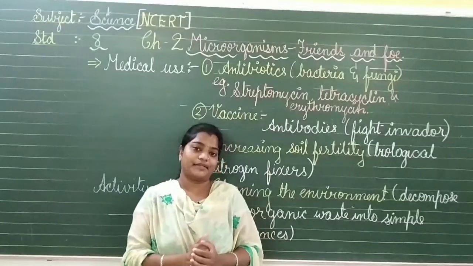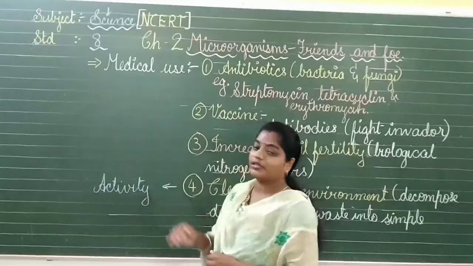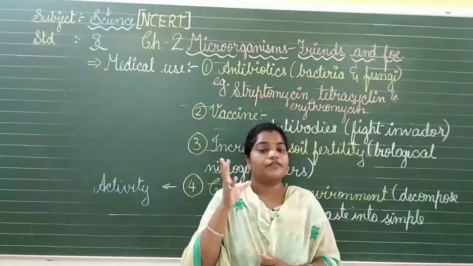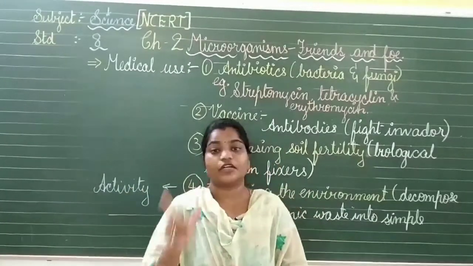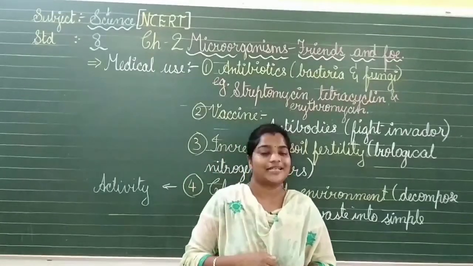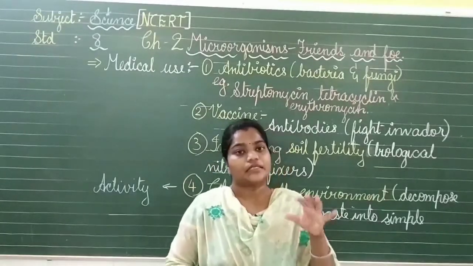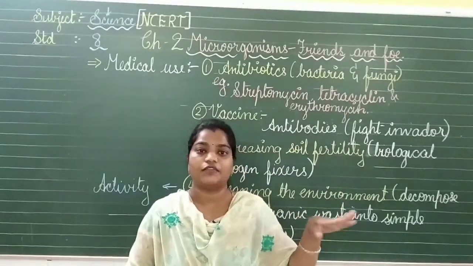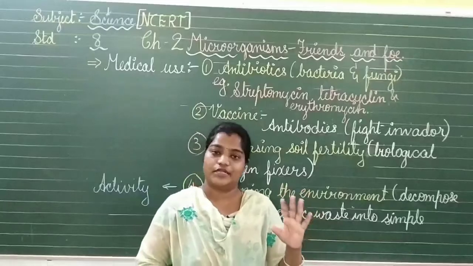Now what will happen in that? Let's take an activity for that. We will have a small talk about this activity. We have to take two pots. In one of the pots, name it A, and put some soil in it, black soil or alluvial soil. Similarly, we will have pot B. In that also we have to fill half the pot with black or alluvial soil.